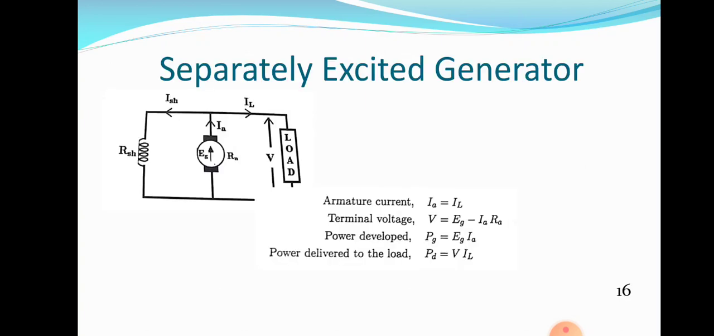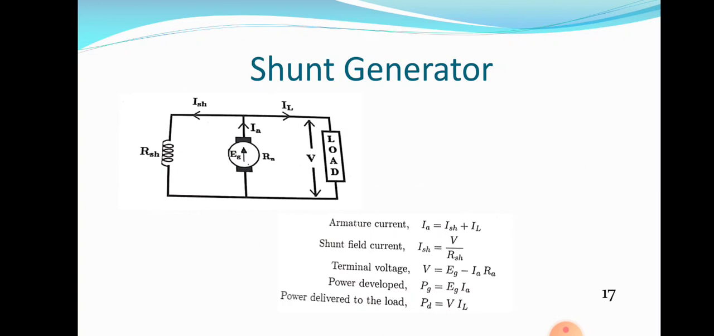Separately excited generator we can discuss later. Before that we have to discuss self-excited generators. Self-excited generators are classified into shunt generator, series generator, and compound generator. Whether it is shunt, series or compound, the field windings of all these machines have the capability of producing flux of their own. They have the property of residual magnetism.